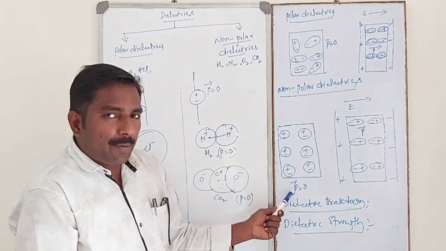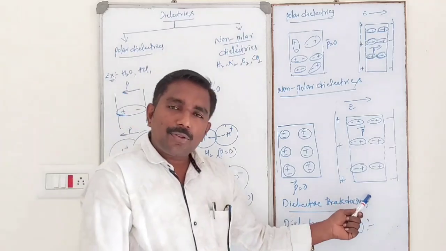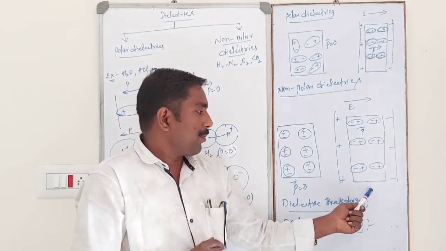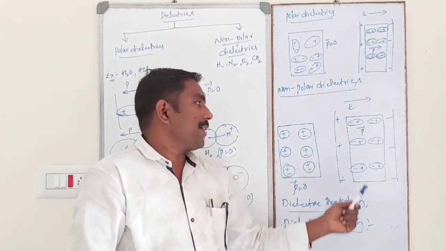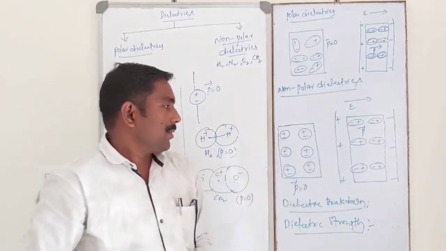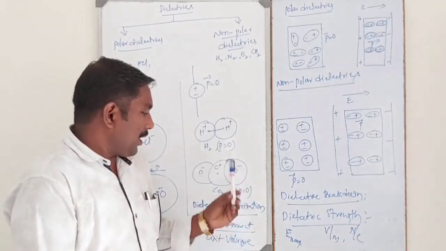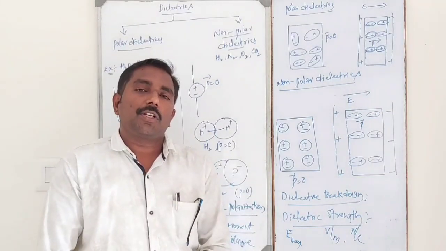So initially the dipole moment will be 0. After that it possesses a dipole moment. That means motion is there. Moment means motion inside the slab. Molecules are moving. Okay. Polarization. What is meant by dielectric polarization?